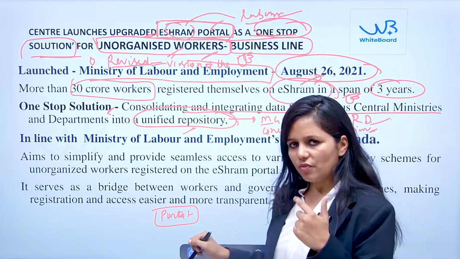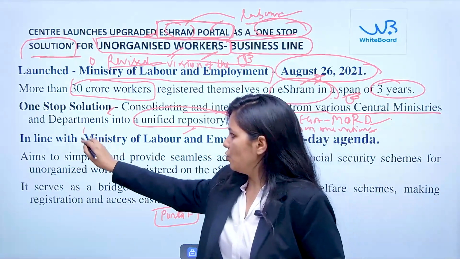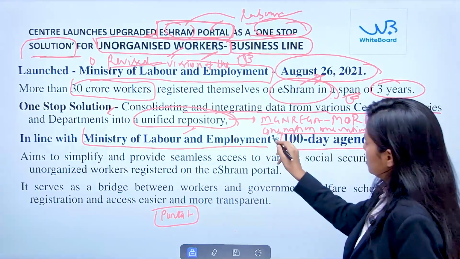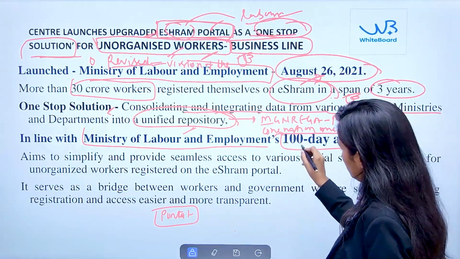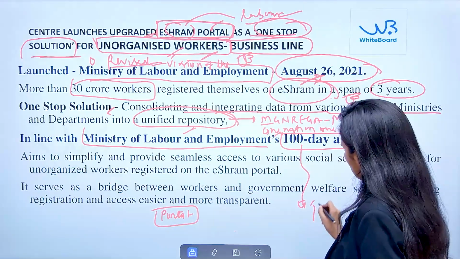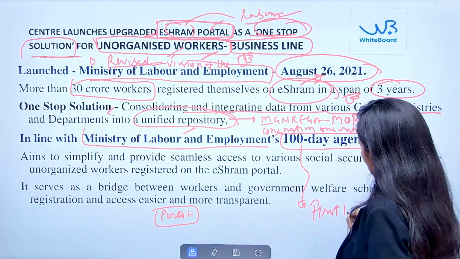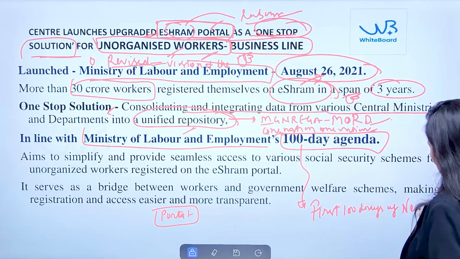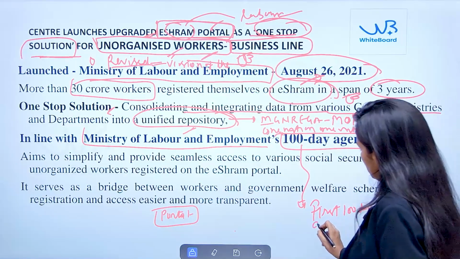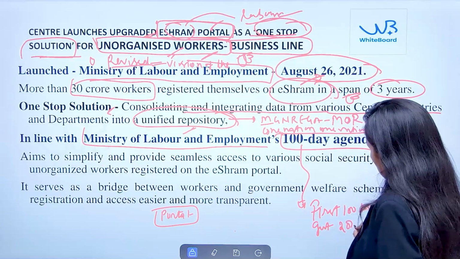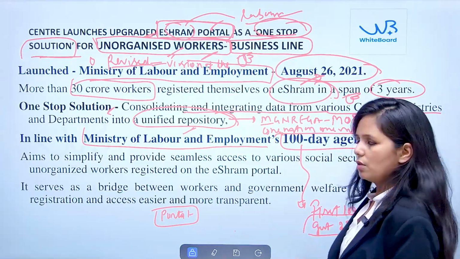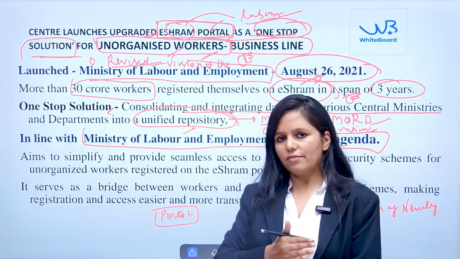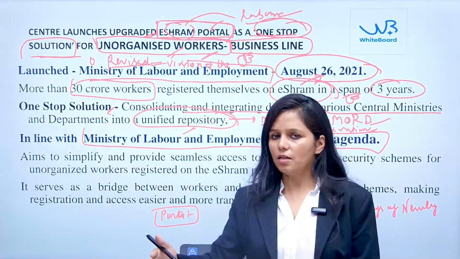So this revised version is a part of the Ministry of Labor and Employment's 100 days agenda. This 100 days agenda is related to the first 100 days of the newly constituted government of 2024. We know that in 2024, the Lok Sabha was newly constituted and the government was formed. So they have set the agenda for the initial 100 days.